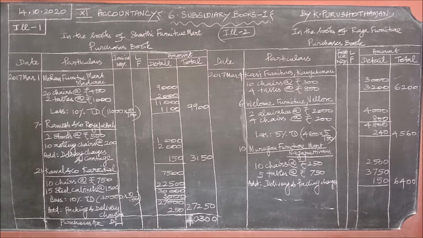And May 25th, purchased from Gautam and Co. Chennai, that is 10 chairs, 15 steel cabinets, delivery charges, trade discount, everything is coming there, and therefore May 25th transaction will appear. May 6th will not appear because it is a cash transaction. May 20th will not appear because it is not a furniture transaction. And therefore May 4th, May 10th and May 25th only will appear.